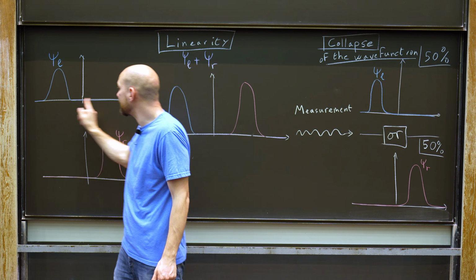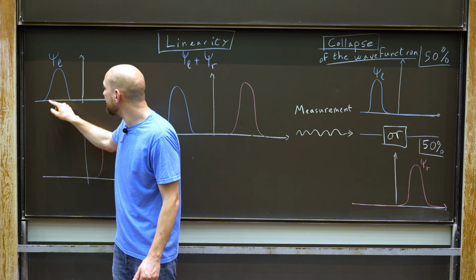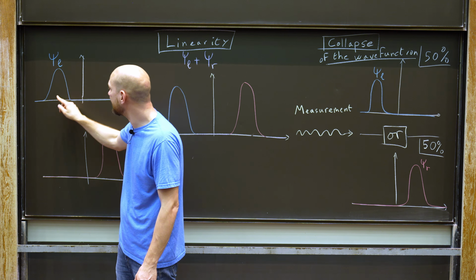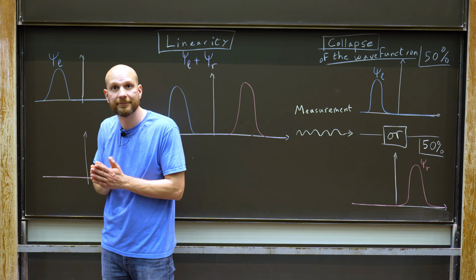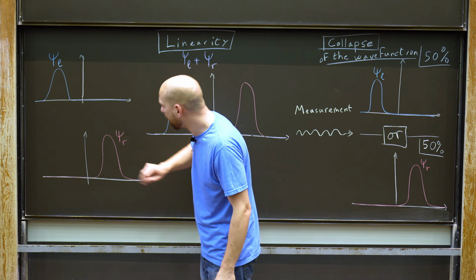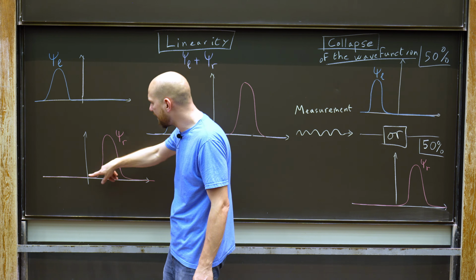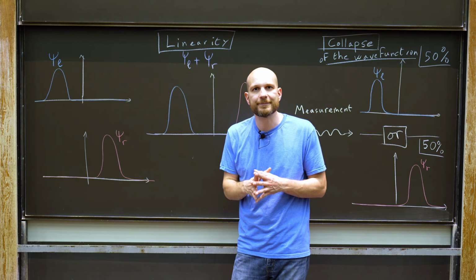Well, I would find some position on this axis. But certainly, because psi L is equal to 0 on the right of the axis here, the position that I would find would be on the left. Whereas if I had a particle in the state psi r and I measured its position, I don't know exactly where it's going to end up, but it will certainly be on the right.